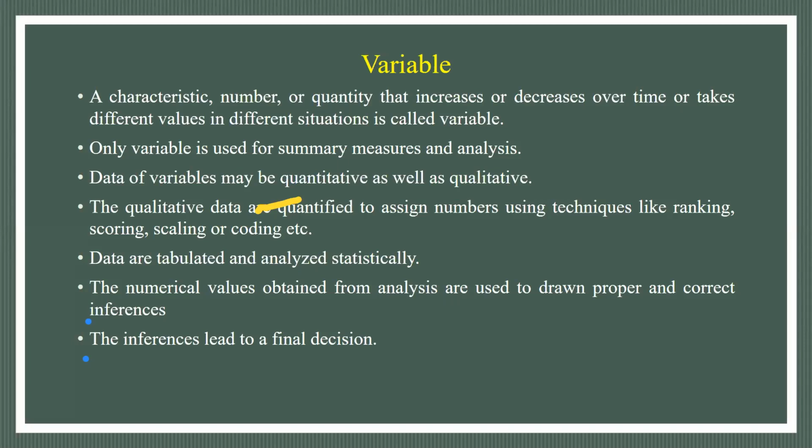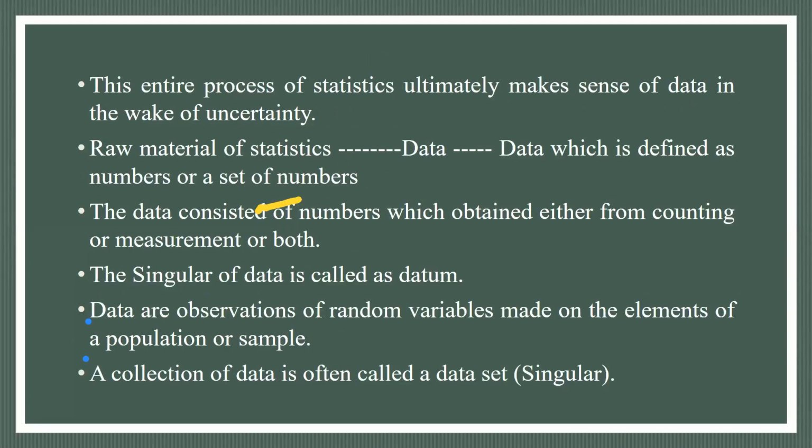After this categorization and analysis, we get numerical values out of millions and billions of data points, and from those values we draw certain conclusions, and that is called inferences. These inferences lead to the final decision. So this entire process of statistics ultimately makes sense of data in the wake of uncertainty. This is the gist. This is a very important line.